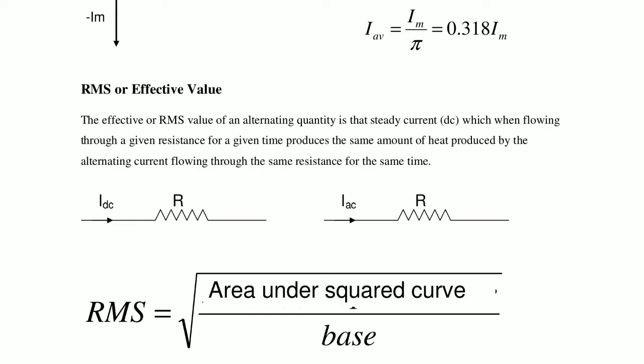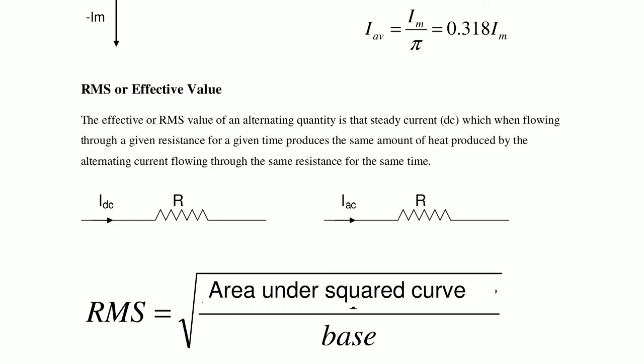In average value, the same amount of charge is produced. In RMS value, the same amount of heat is produced. So charge is related to the average value, and heat is related to the RMS value.